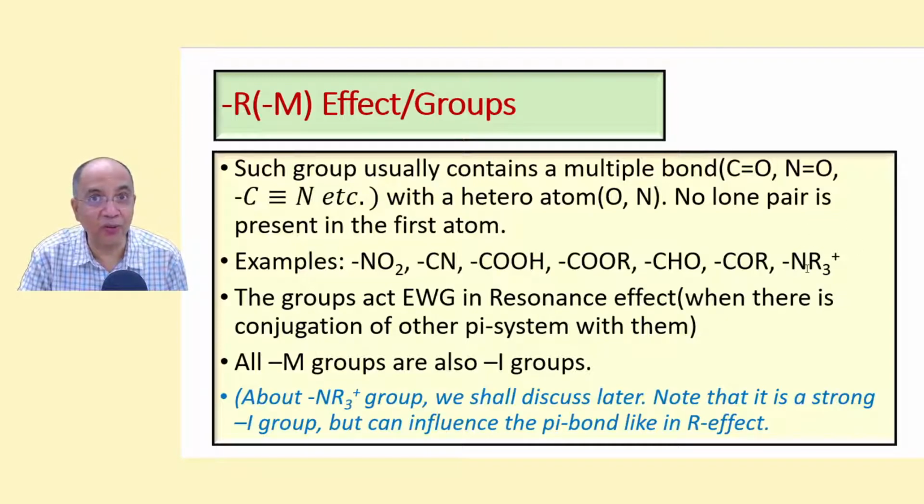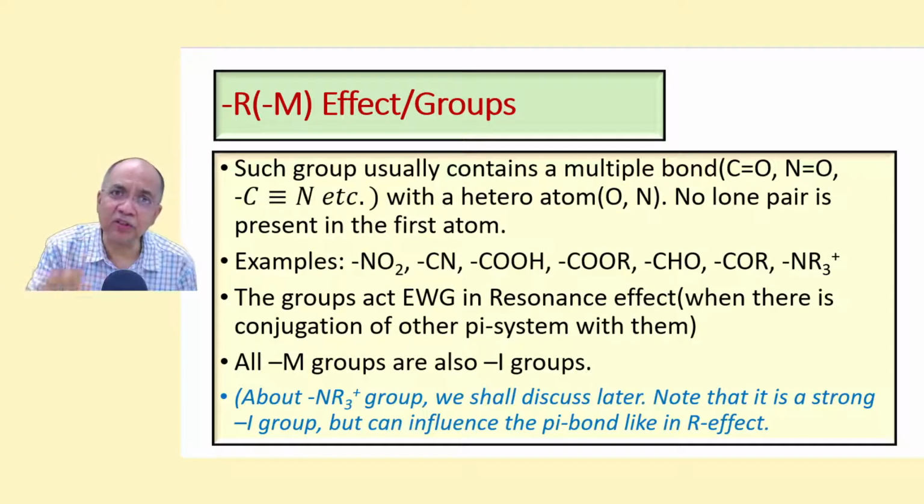Of course, there is no double bond here, but we shall know later that this is also an electron withdrawing group, EWG, even like R effect it happens. I'll tell you later. There is no double bond here, but a positive charge which will withdraw electrons. The groups act as EWG in resonance effect where there is a conjugation of another pi system with them, that you know.